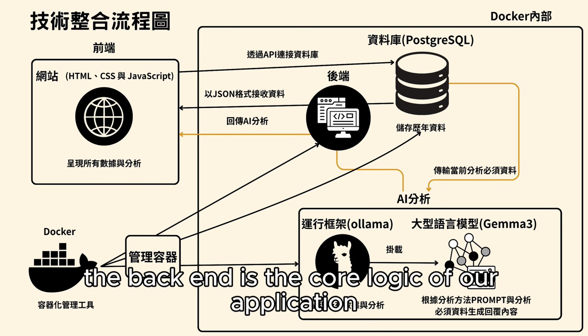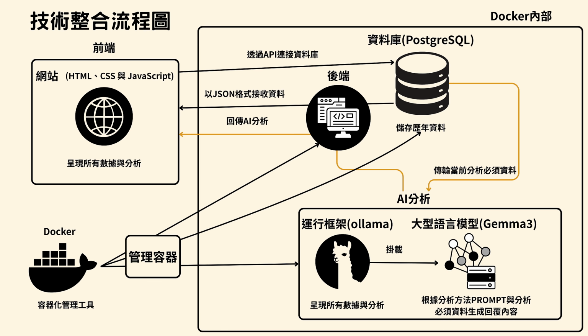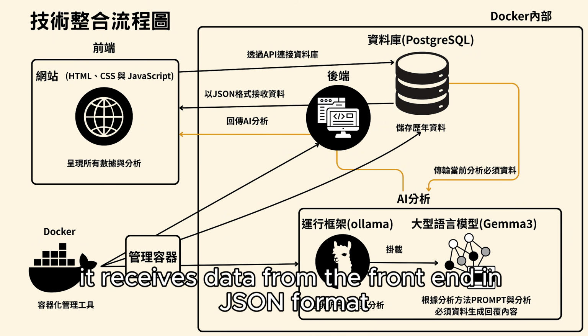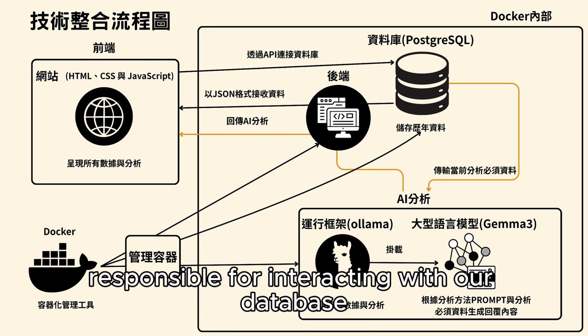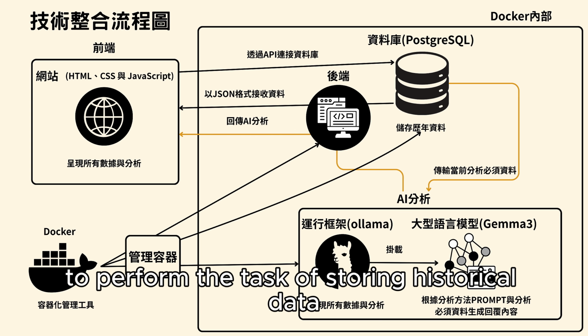The back end is the core logic of our application. It receives data from the front end in JSON format. Concurrently, the back end is responsible for interacting with our database, PostgreSQL, to perform the task of storing historical data.